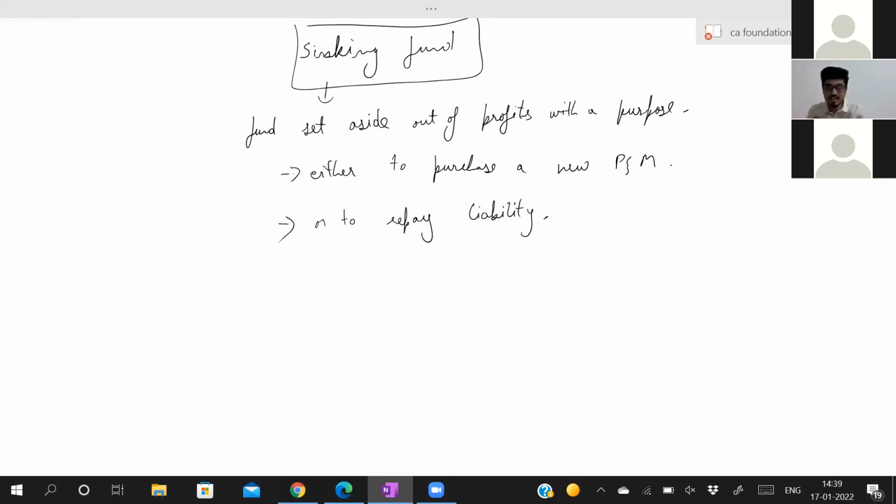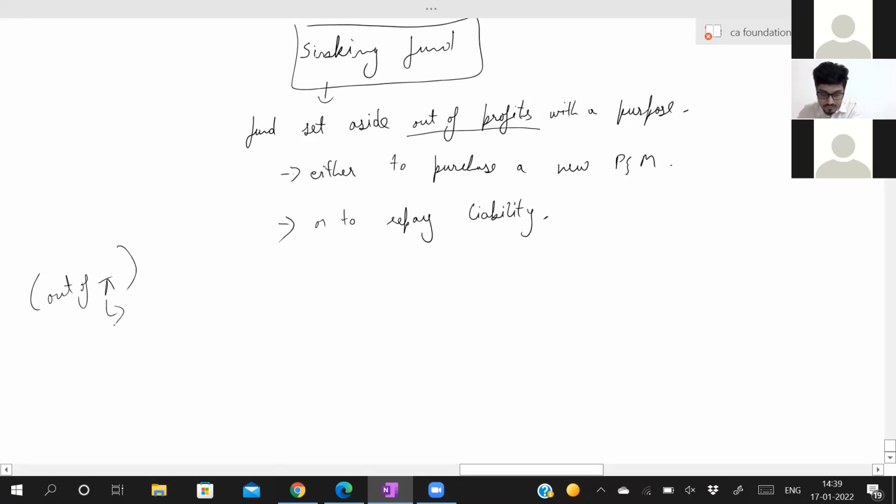Now whatever you are setting aside is your annuity. But is it annuity due or annuity regular? What will happen? You are setting aside out of your profits. When will you earn the profit? At the end of the year. You'll get to know about the profits at the end of the year. So you will set aside something at the end of the year, which is annuity regular. You can write down somewhere in brackets: out of profits.